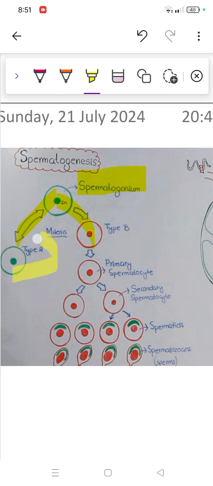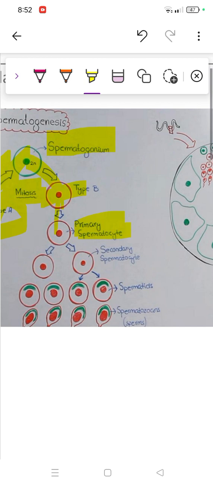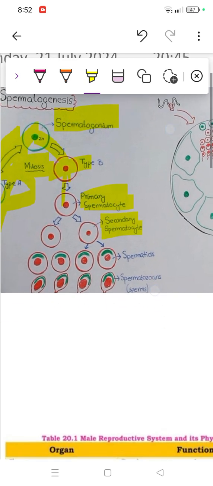Type A, we don't have any other parts, because this can also be transferred, so that's why this arrow tells that it's reversible. This can simply be the same because when these are all dividing by the process of mitosis, we really don't get the number halved, so it would be the same, 2n to 2n, right? Type B is again divided into other parts, which is called primary spermatocyte. Then after that we have secondary spermatocyte, then spermatids, then spermatozoa.